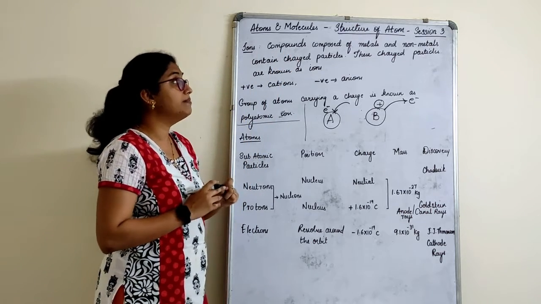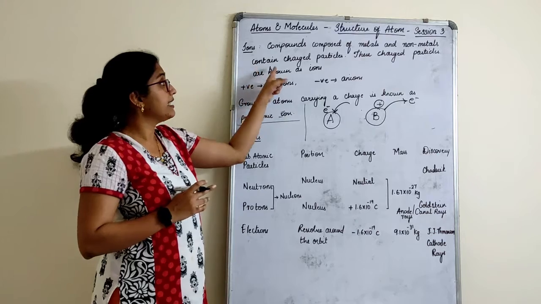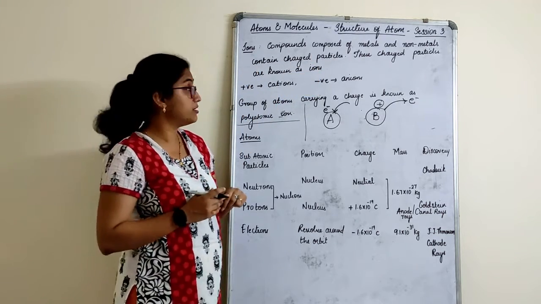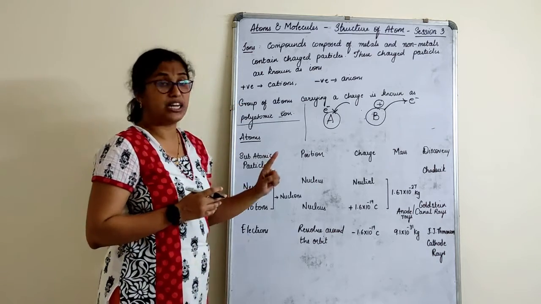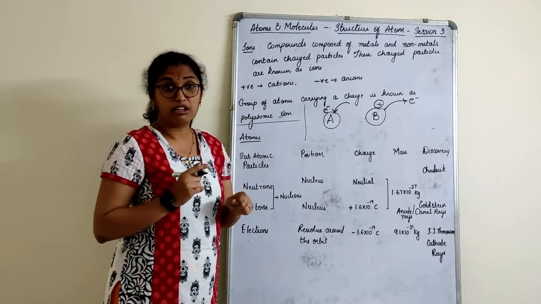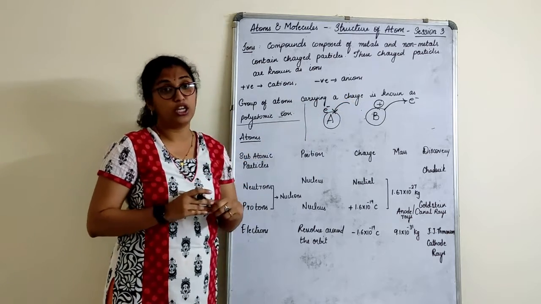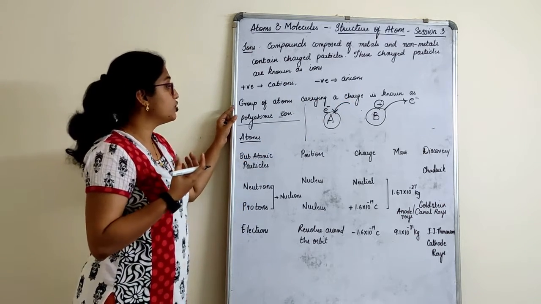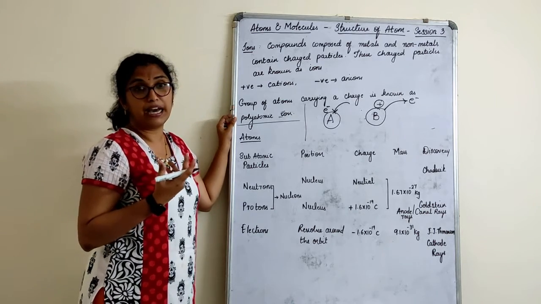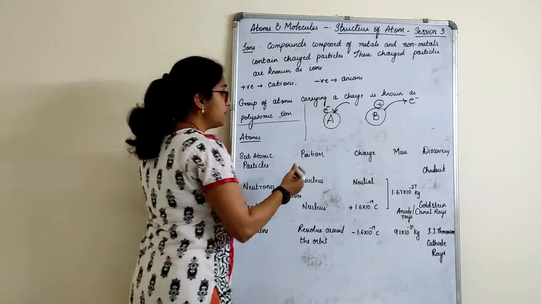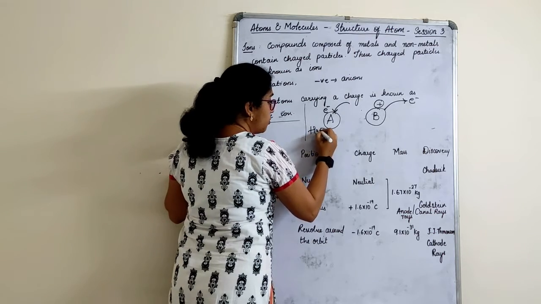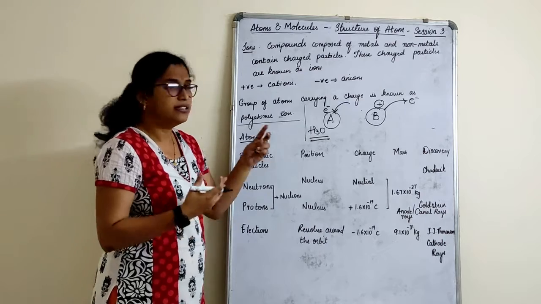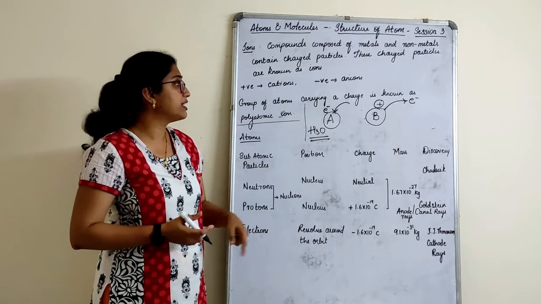Compounds composed of metals and non-metals contain charged particles. These charged particles are called ions. They can be positively charged, which are called cations, or negatively charged, which are called anions. Now, a group of atoms carrying a charge is known as polyatomic ions. For example, if I write H3O, these are hydronium ions actually. So these are polyatomic ions.